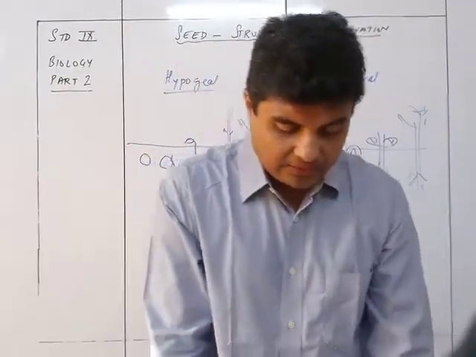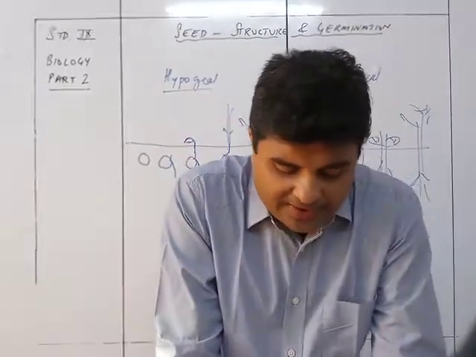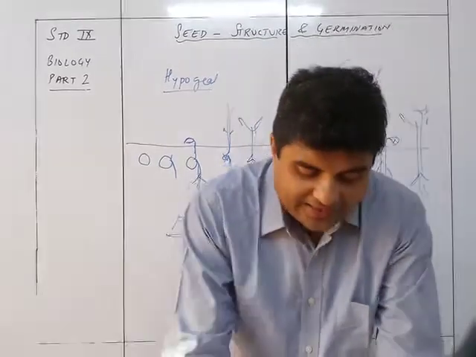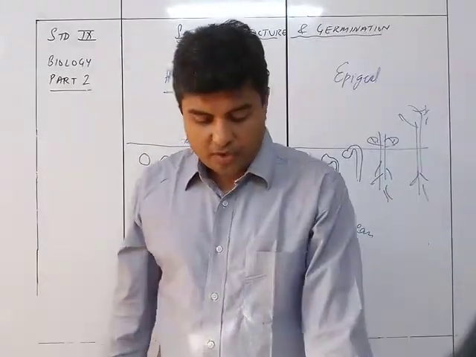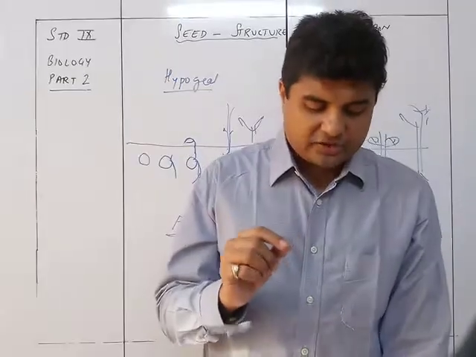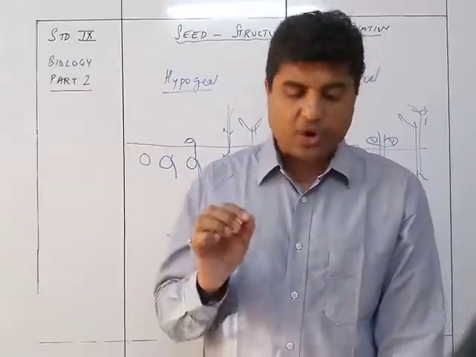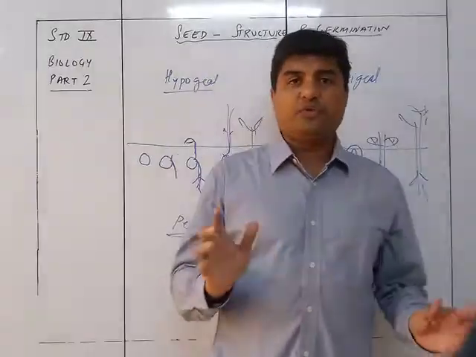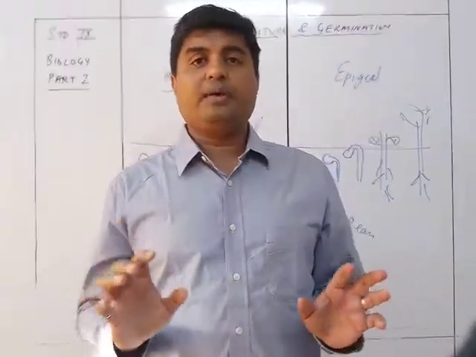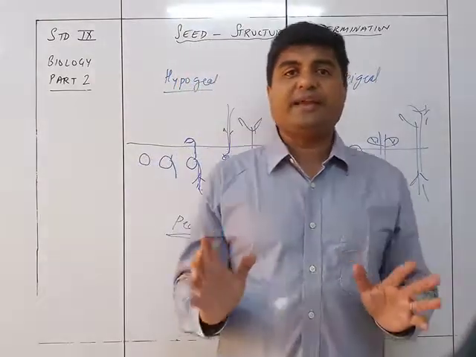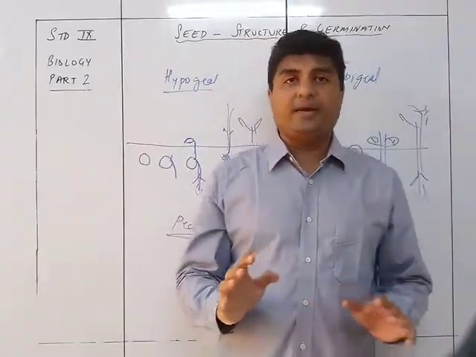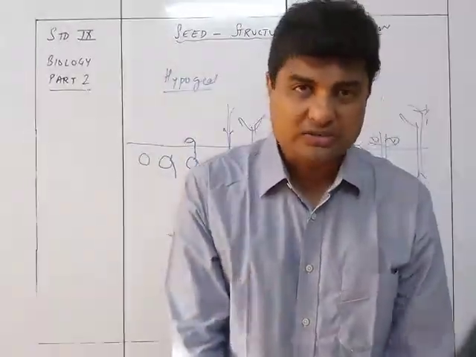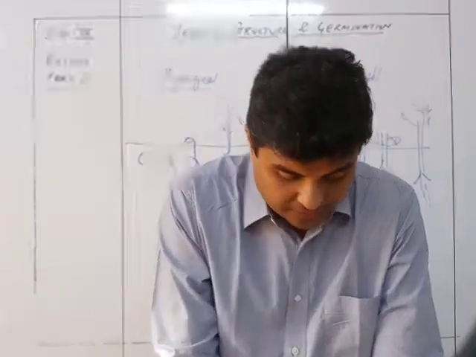Finally is the seedling. Germination in any plant ends with the formation of the seedling. That is a small plant. Seedling is a stage in the growth of a plant from a seed before it has become wholly independent of the food stored in it. So once the seedling is formed, it is now independent. It is now able to produce its own food. It no longer requires the food which was conserved in it.